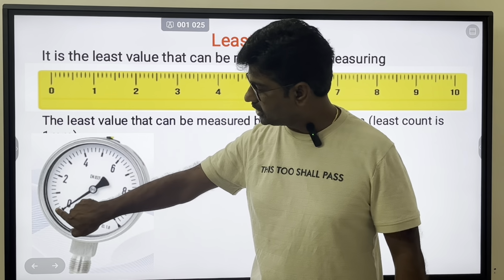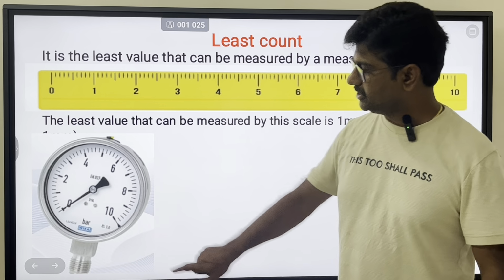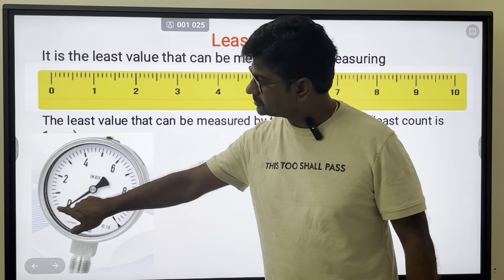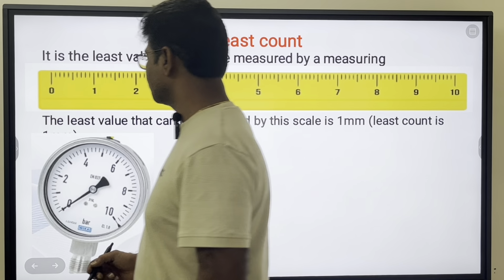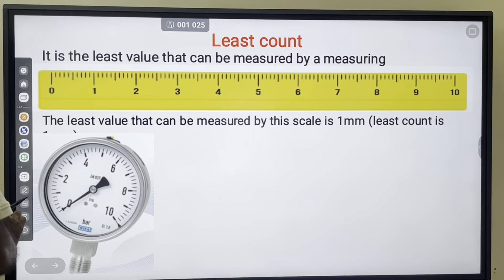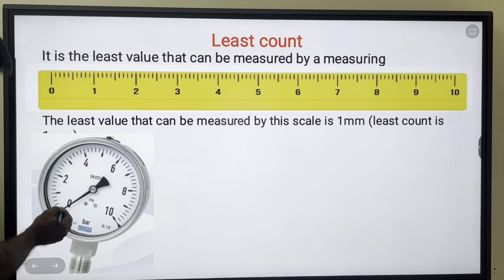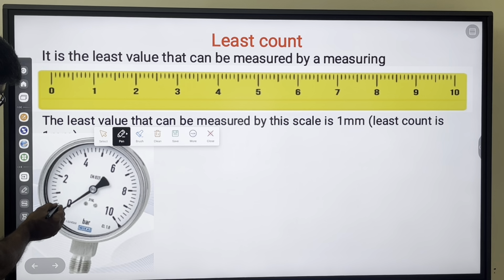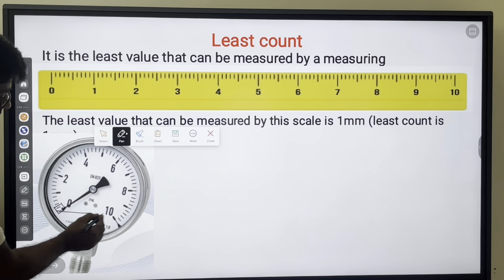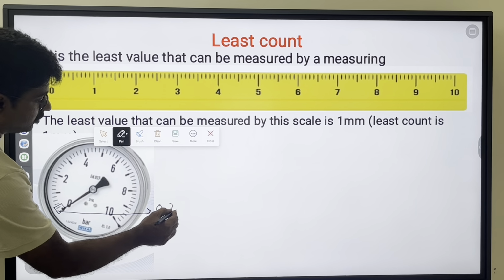So each small division here is equal to 0.2 bar.